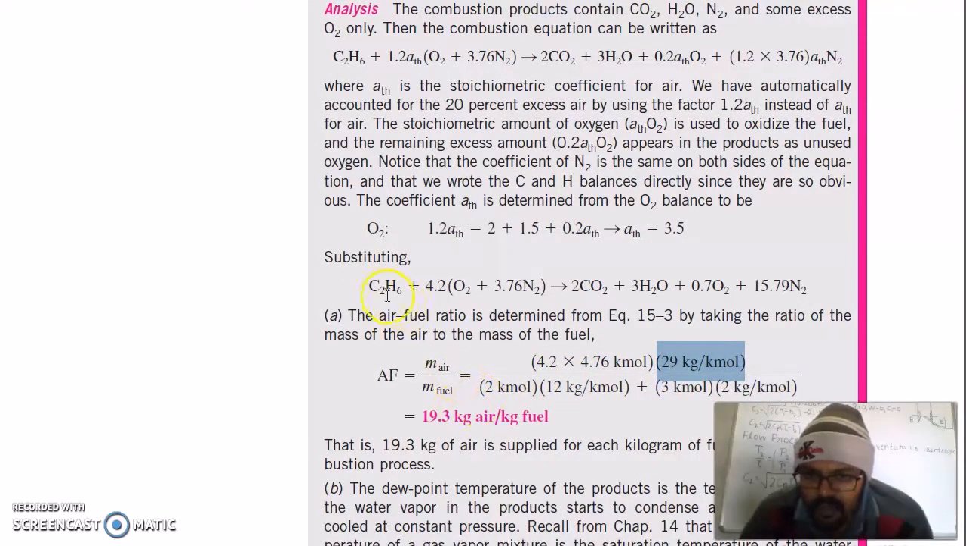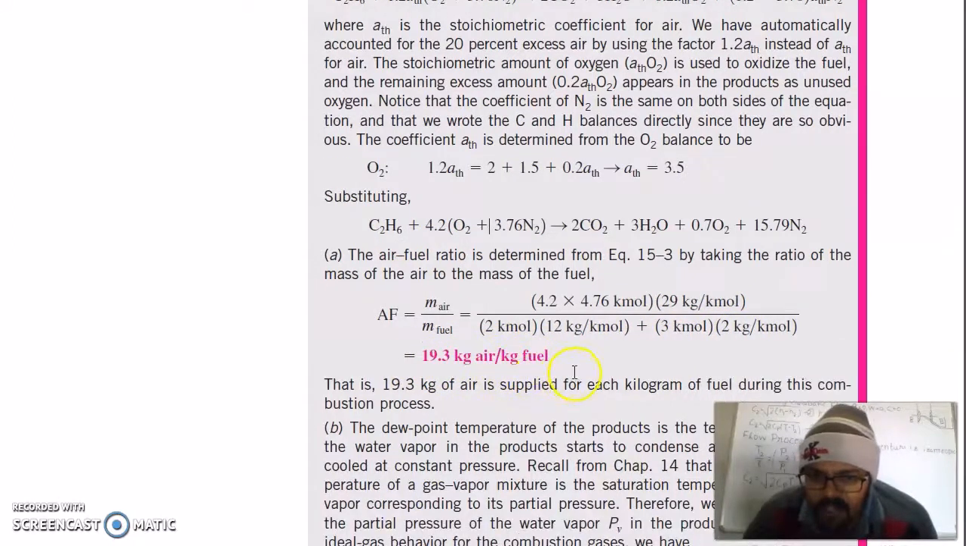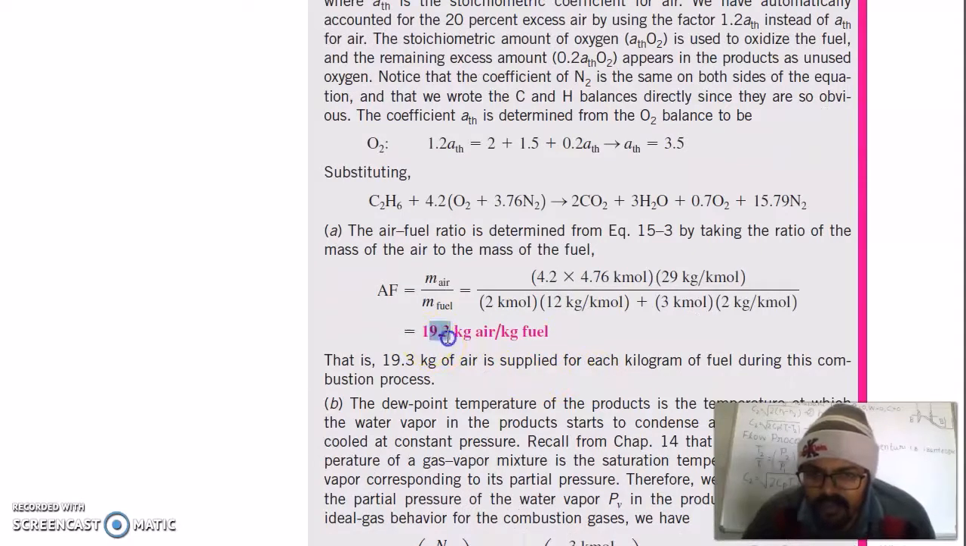Mass of fuel is 2 carbon atoms, 6 hydrogen atoms, so 2 kilomole of carbon multiplied by 12 kilogram, plus this is your 6 hydrogen, or you can say 6, total 3 into 2, 6 kilogram of hydrogen. So your air fuel ratio is 19.3 kilogram air per kilogram of fuel. Means we are using almost 19.3 kilogram of air for 1 kg of fuel.